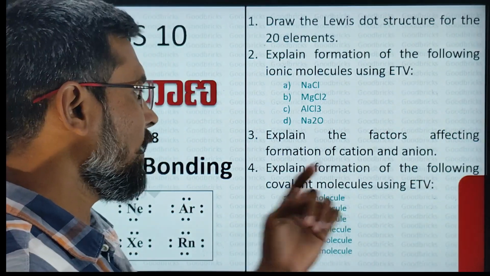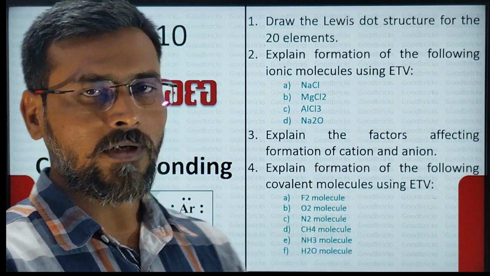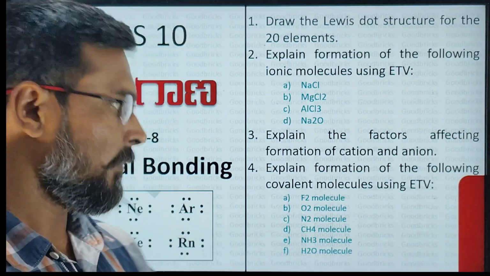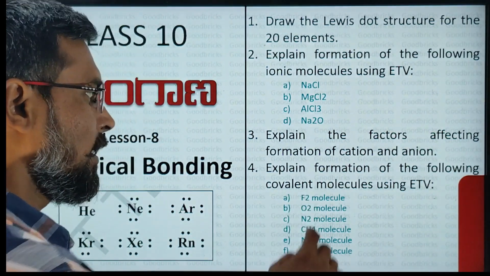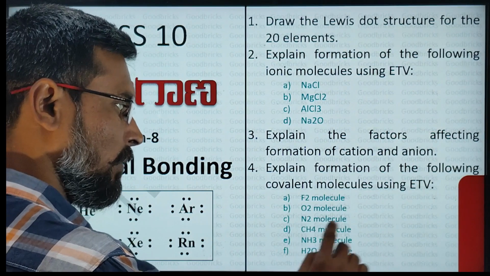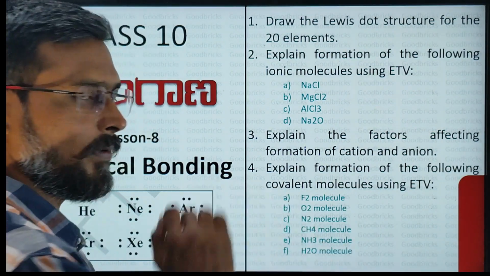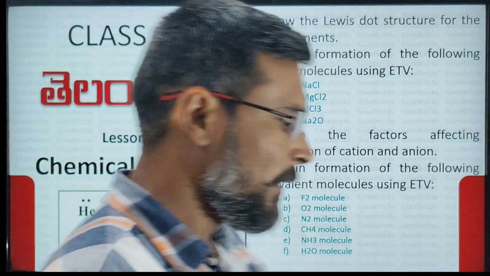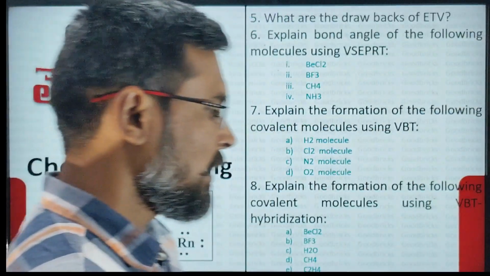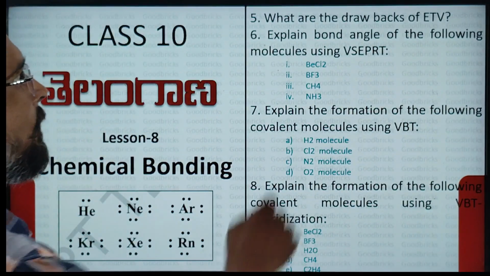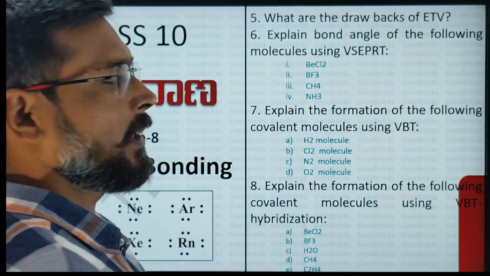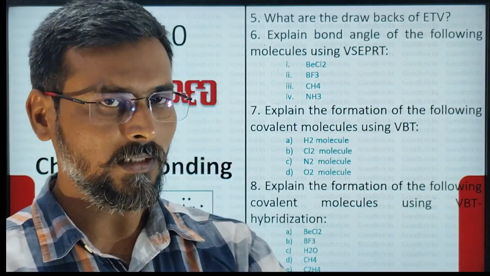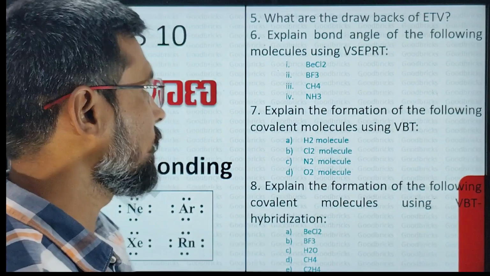Next, we have to explain formation of covalent molecules using the same theory, electronic theory of valency. So these are the molecules: F2 molecule, O2 molecule, N2 molecule, CH4, NH3, H2O. These are the molecules which are formed due to covalent bond. Now let us look at some more questions. Fifth question, what are the drawbacks of electronic theory of valency? For this question also you have a direct answer in the textbook.